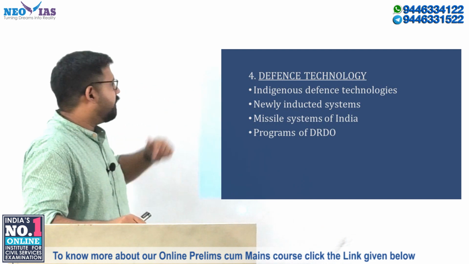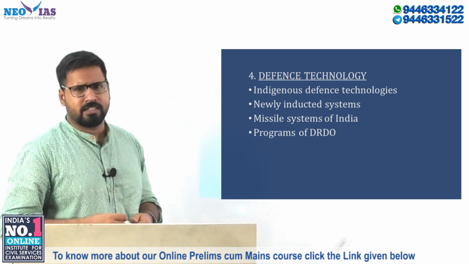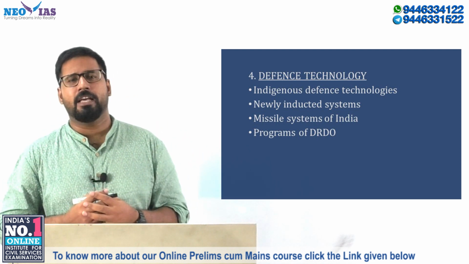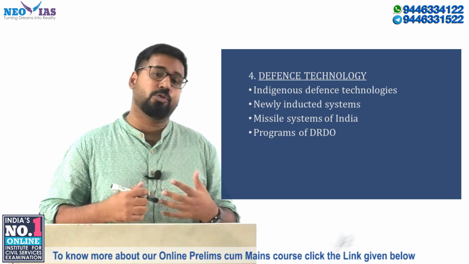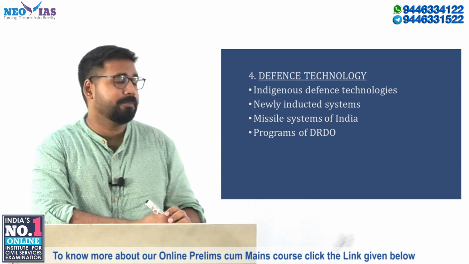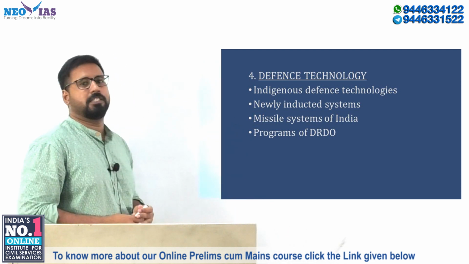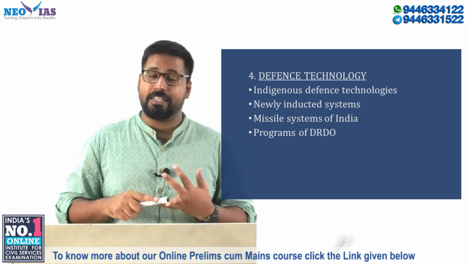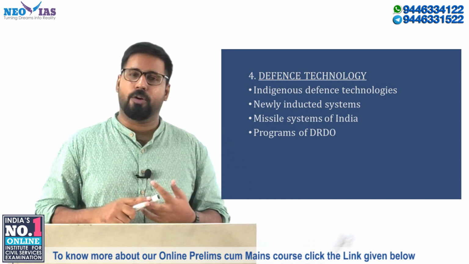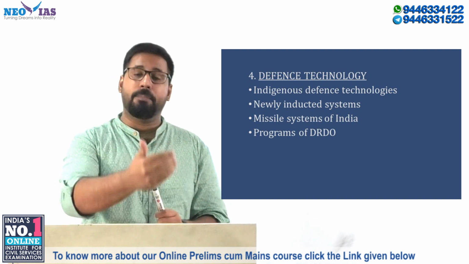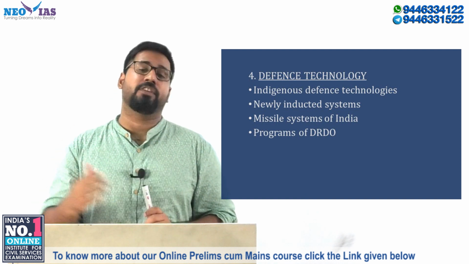Now coming into that, you have the indigenous technologies. One major example would be the Tejas aircraft. Okay, it's a very simple example. The indigenous methods through which our fighter plane has been built. Then we have newly inducted systems. Basically here you can talk about the Rafale aircraft, the Apache helicopter, the Chinook helicopter, and with respect to artillery for the Indian Army, we have the M777 from USA, K9 Vajra from South Korea.